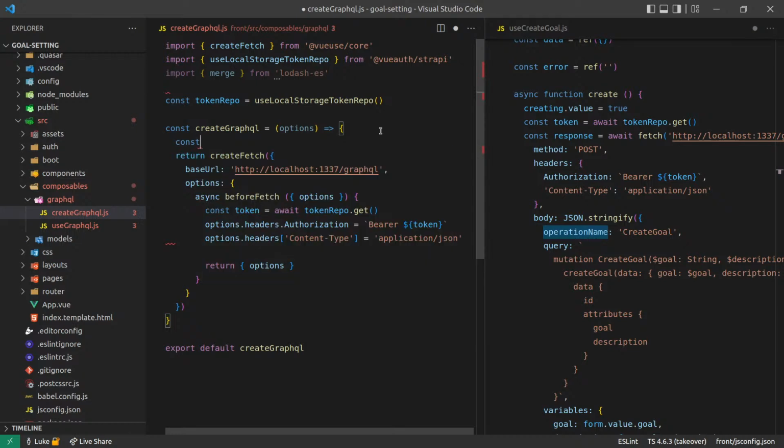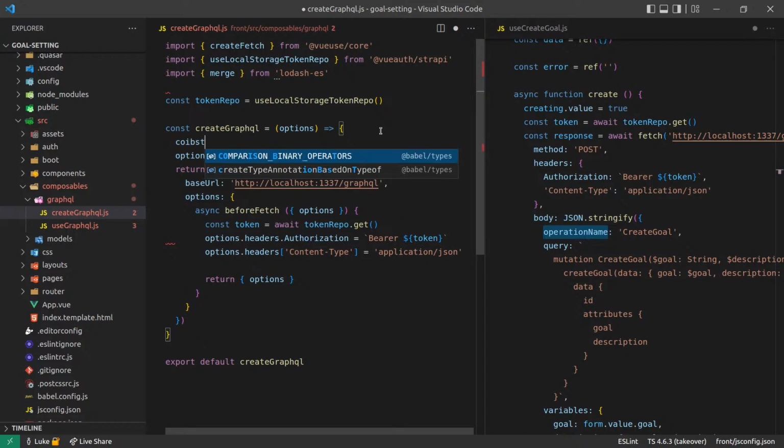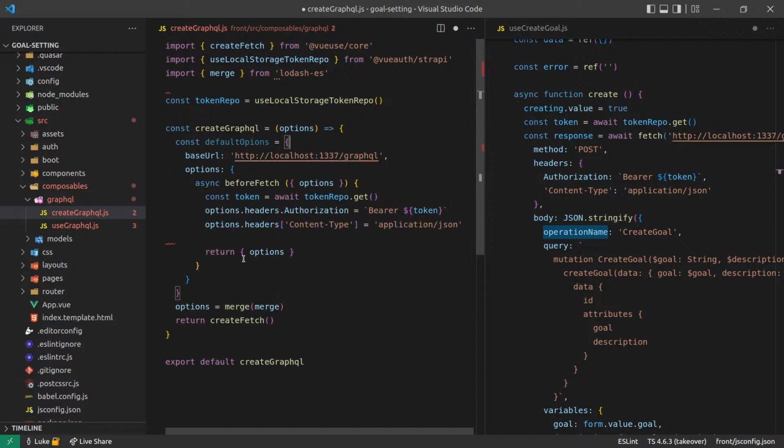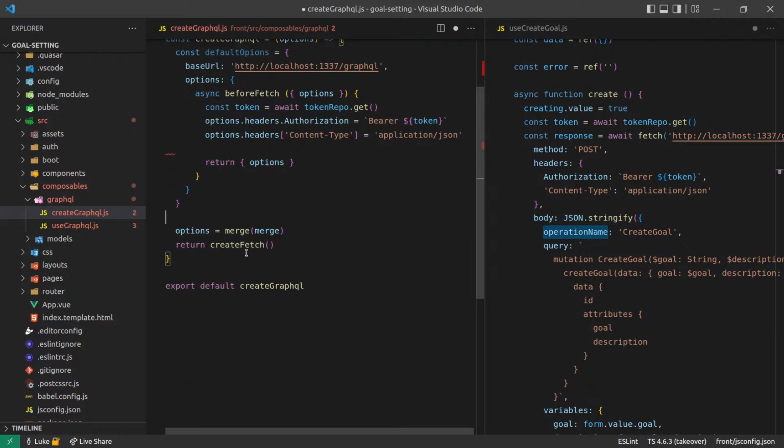So now I should be able to do this. Const, or we can say options is equal to merge, and we'll take the current options, and then we'll come in here and say default options, and do it like this. So now I've got default options. That gets merged into whatever options were passed through.